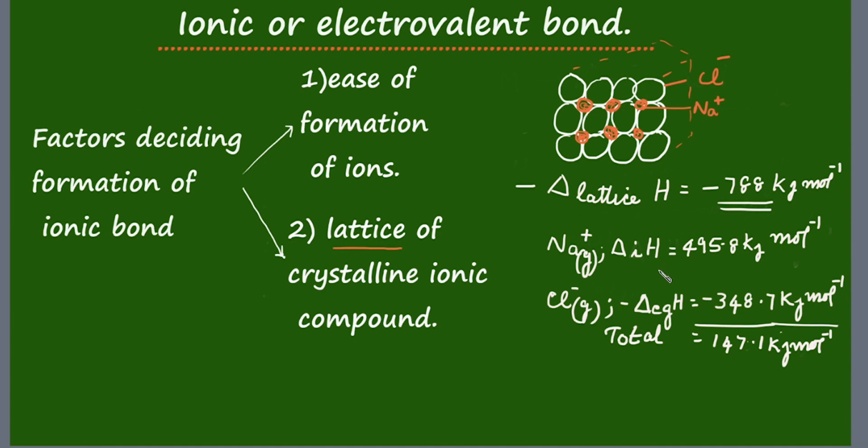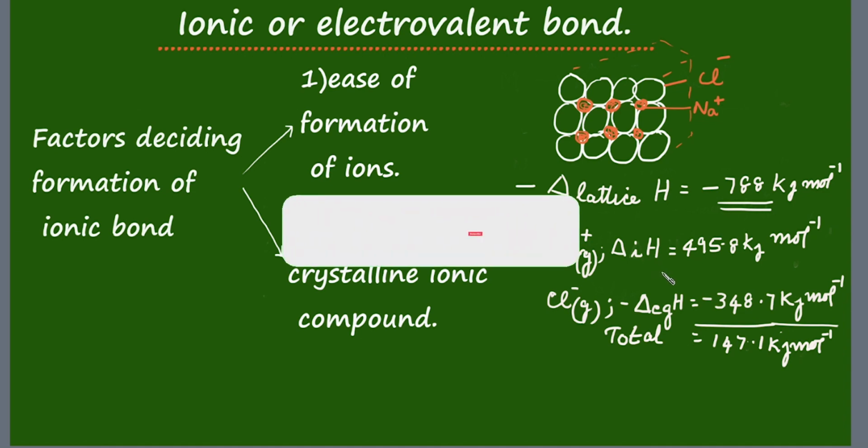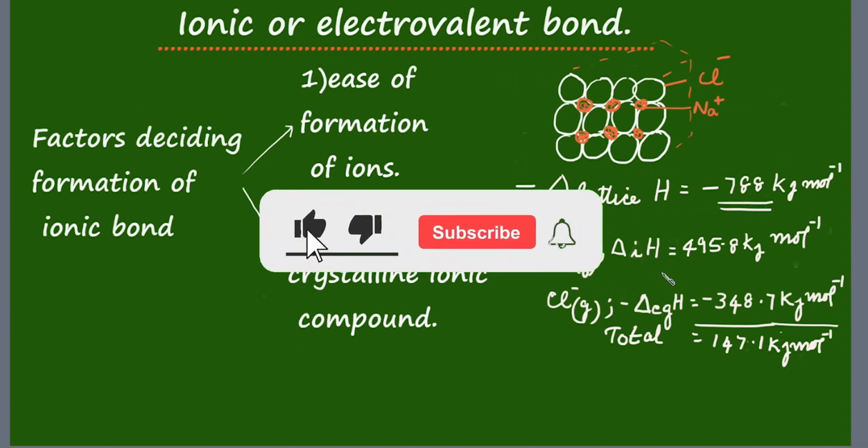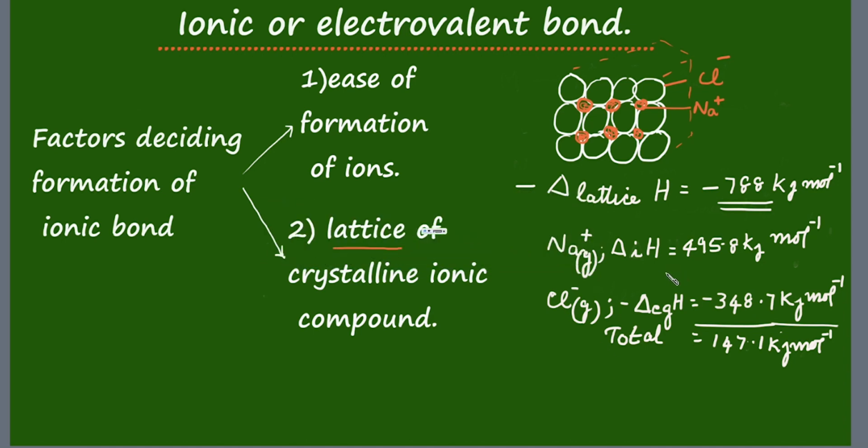But by definition, lattice enthalpy is defined as the energy that has to be supplied in order to break a lattice of 1 mole of ionic compound into the constituent ions in the gaseous state. So in terms of definition, lattice enthalpy becomes positive because it is the energy that is absorbed. But in reality, it is a negative quantity because it is actually the energy that is given out.